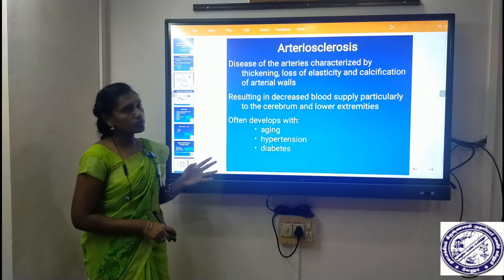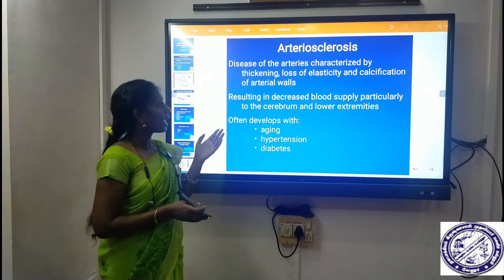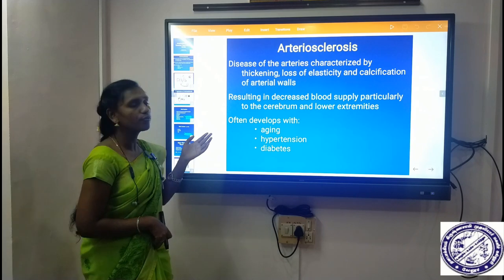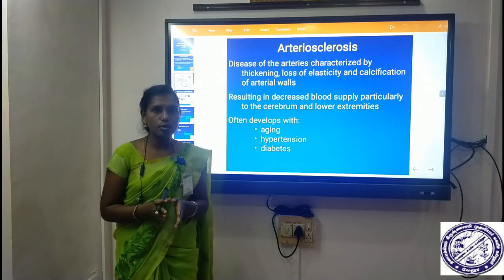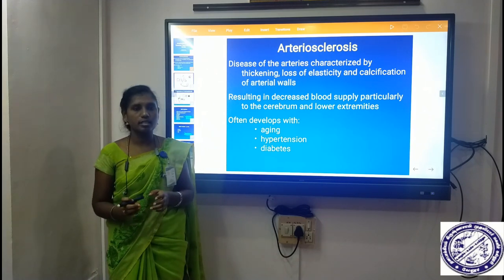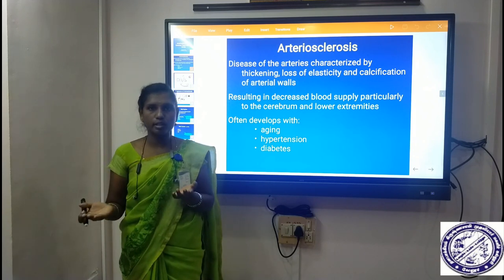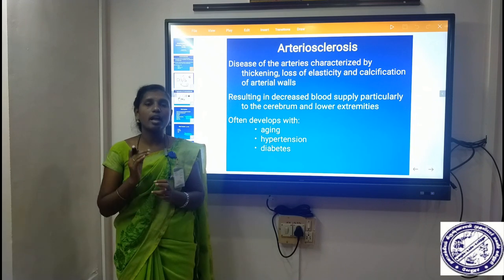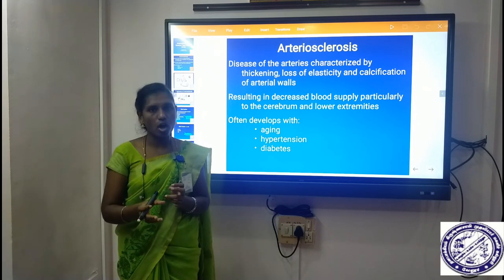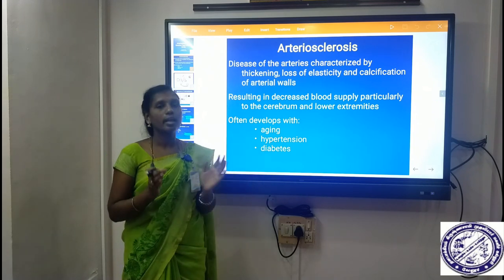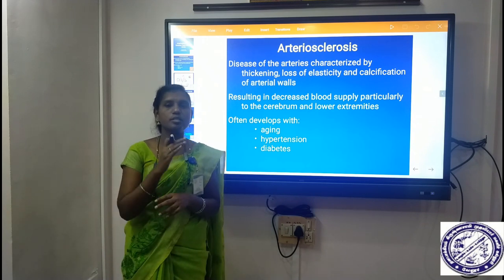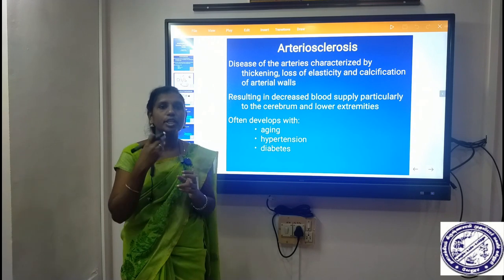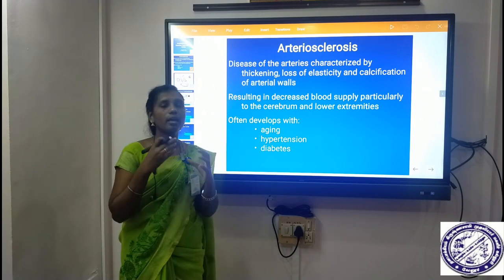Arteriosclerosis is a disease characterized by thickening, loss of elasticity and calcification of arterial walls. Arteriosclerosis and atherosclerosis are similar, but arteriosclerosis means only thickening, hardening and narrowing of your arteries, and it includes calcification. Calcification is the process where calcium salts accumulate in your arteries.